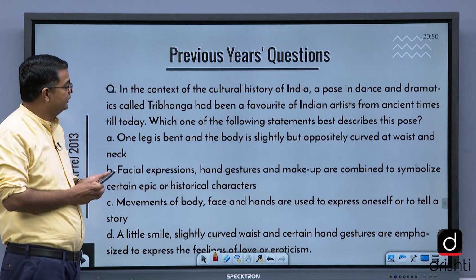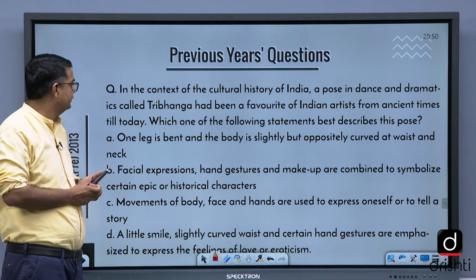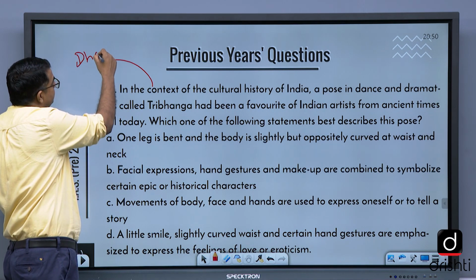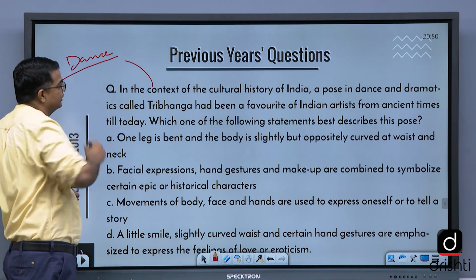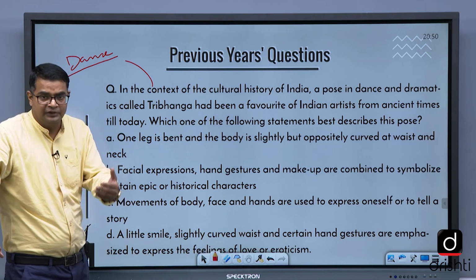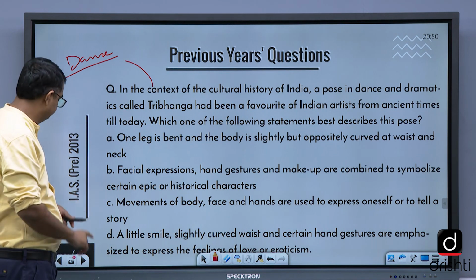In the context of the cultural history of India, a pose in this dance, and again the question is from dance. You have to focus on the different dance forms and the postures. Atibhanga and Tribhanga, all these kinds of postures. Tribhanga, as I told you.